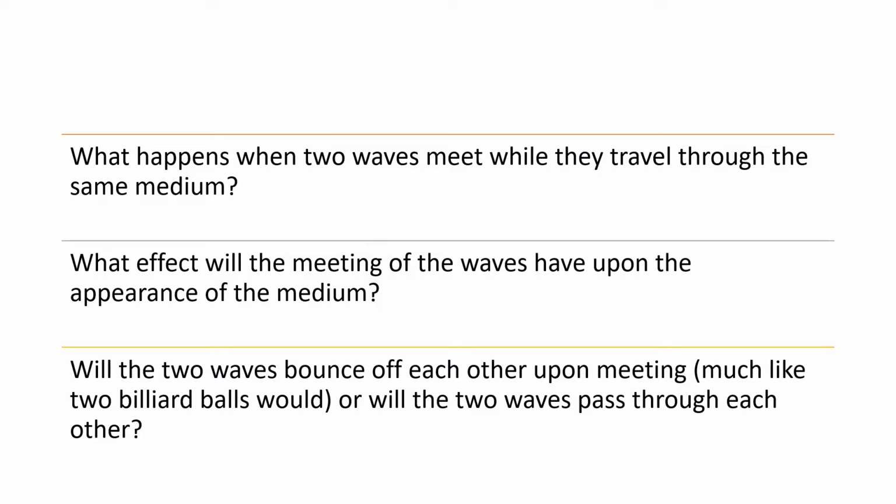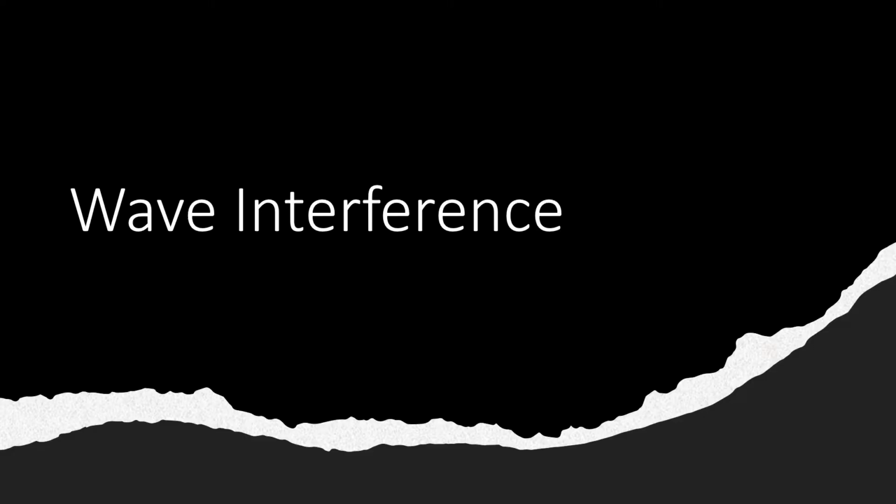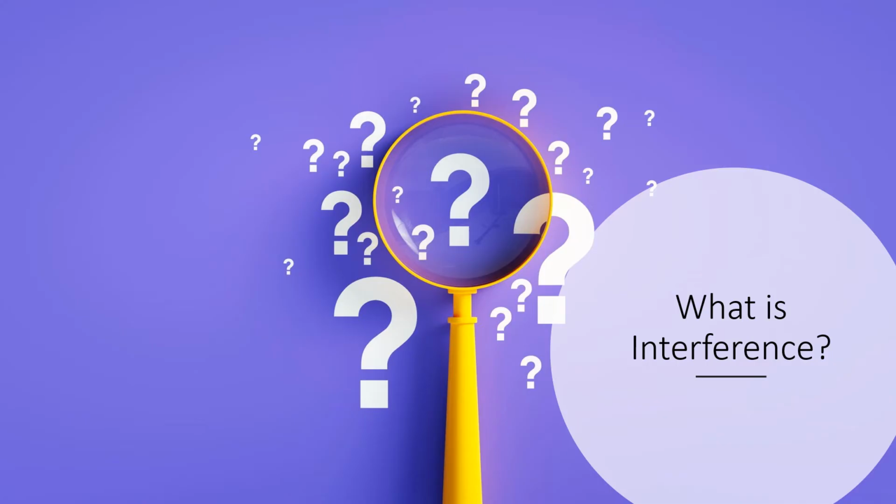Magtatama ba sila? Magbabounce ba sila from one another? Or they will pass through each other? Ano nga bang mangyayari when two waves meet in the same medium? Okay, for you to answer that, it has something to do with wave interference, which is our lesson for today. So, what is wave interference?